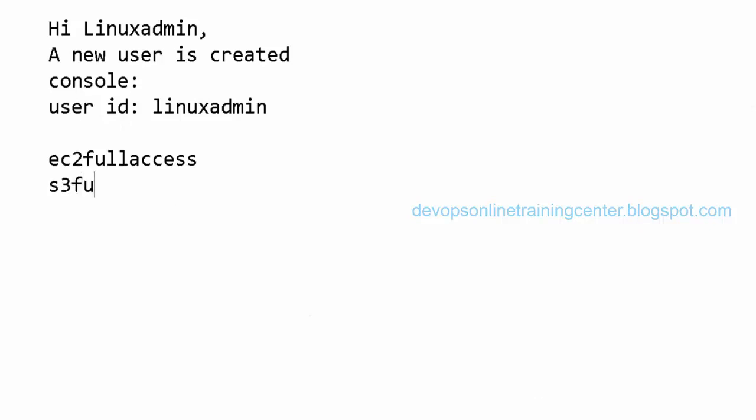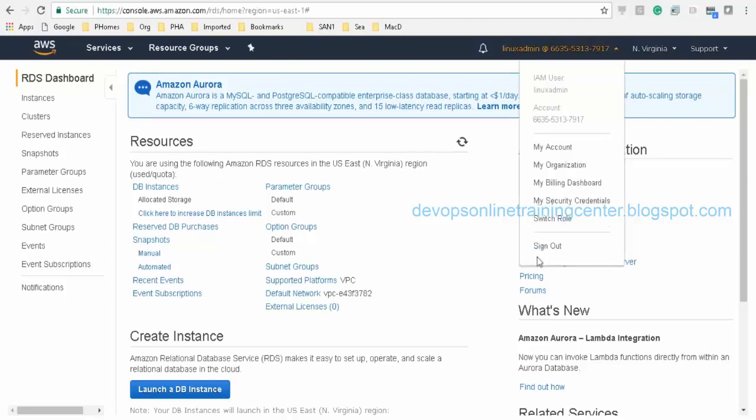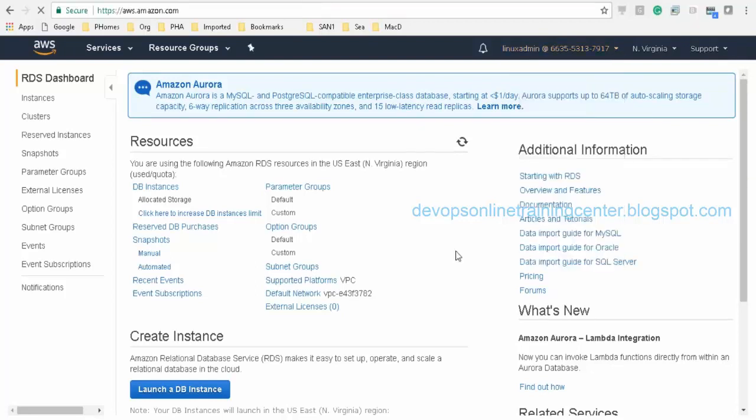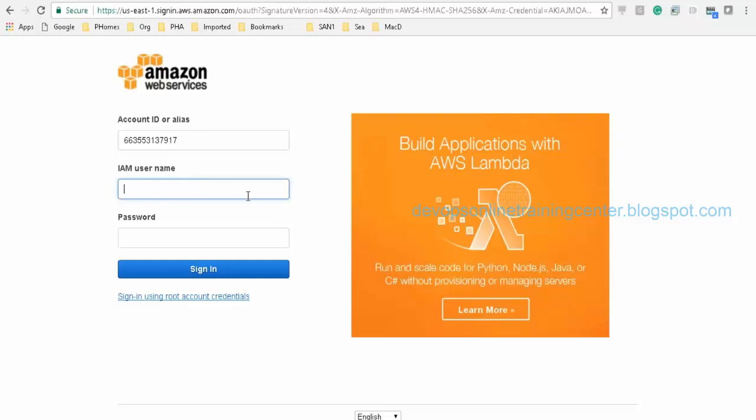If you want full access, you can give something like S3 full access. This will give access to the service S3. This will give access to RDS. Want to give read only access? Yeah, even that will be there. Read only. Let us say now again I want to log in as root, so I'll just sign out. Santosh, can we create our own policies? Yes, I think we can create.